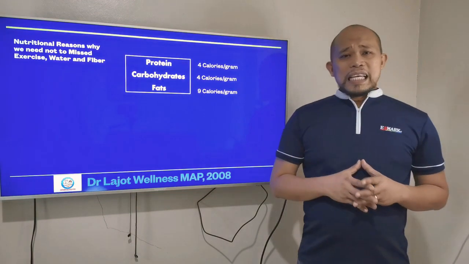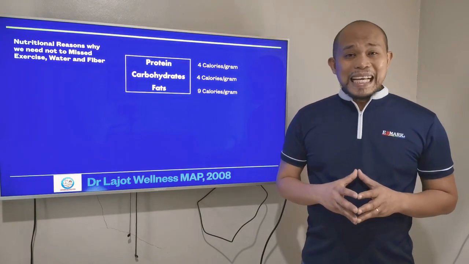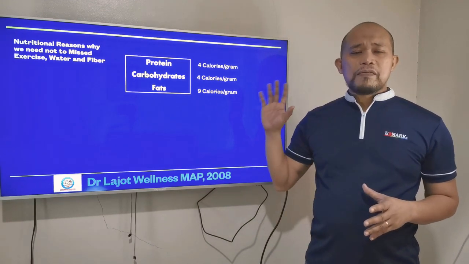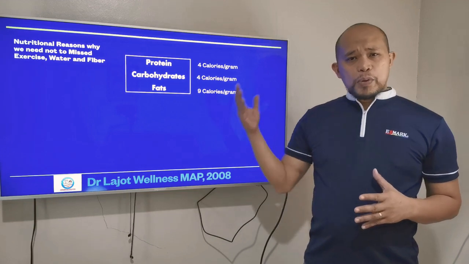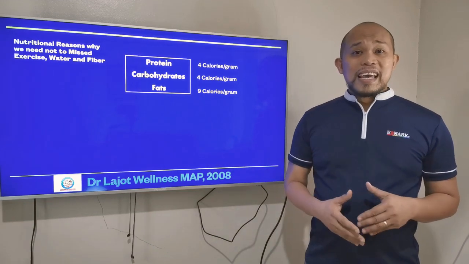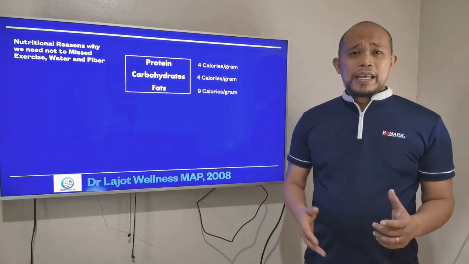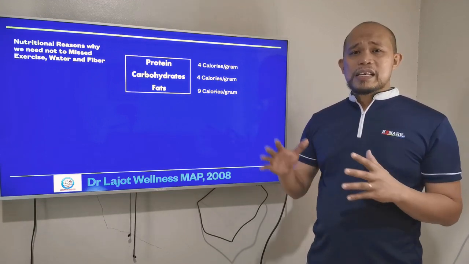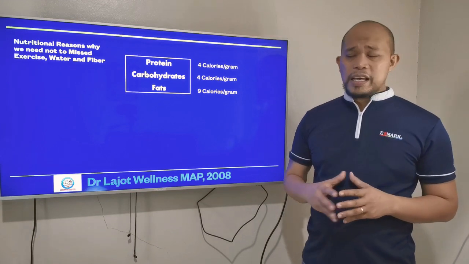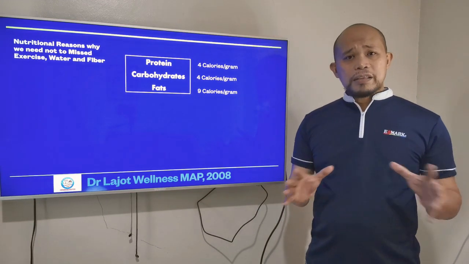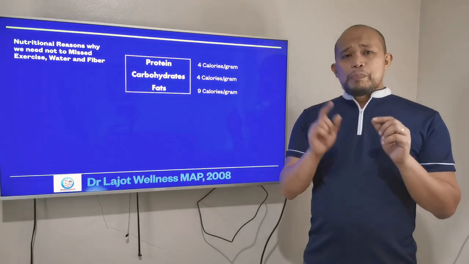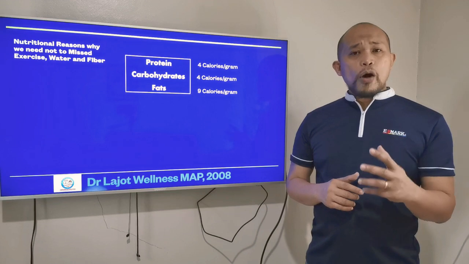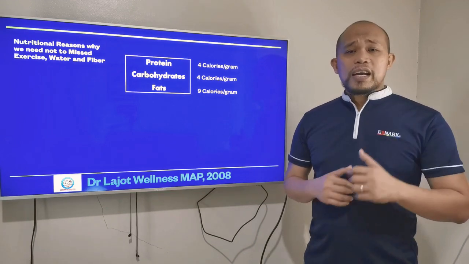We are eating food, but we are also getting protein, carbohydrates, and fats. These are very important. And every protein, carbohydrate, and fat has an equivalent in calories. I show here, according to the standard, that protein has 4 calories per gram, and carbohydrates have 4 calories per gram.